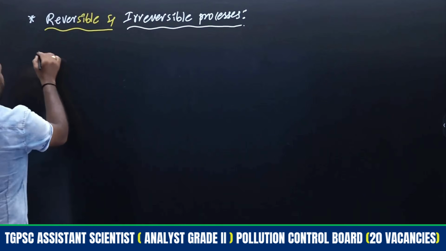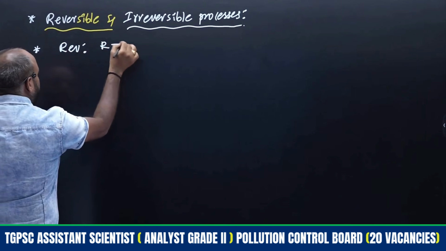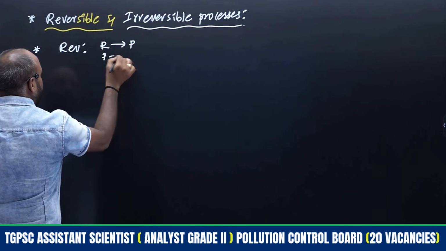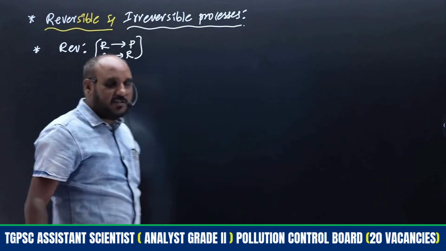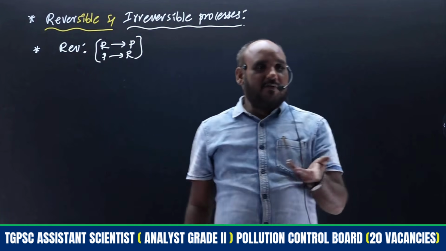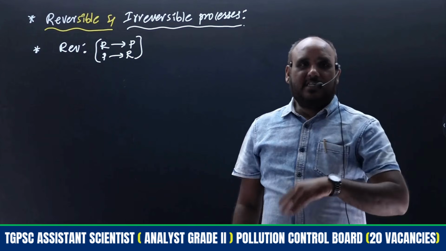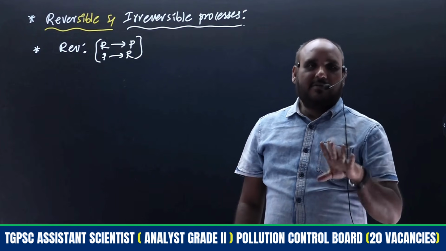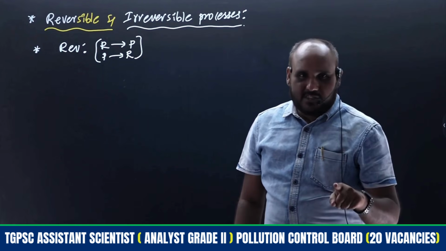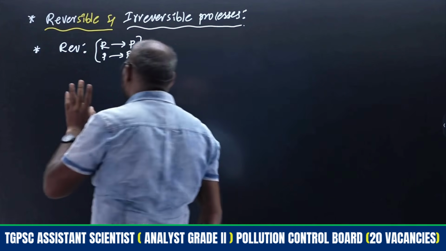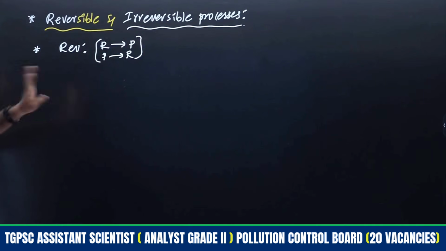So reversible, first we have to discuss. Reversible means reactants are converted to products, then again products are converted to reactants. Both the directions are taking place. Sir, instead of calling it reversible, don't we call it equilibrium? Reactants to products, products to reactants is equilibrium, right? Yes, equilibrium only. Equilibrium and reversible, right. So the terminology reversible, how we have to use it in thermodynamics, in addition to that equilibrium, we will discuss.